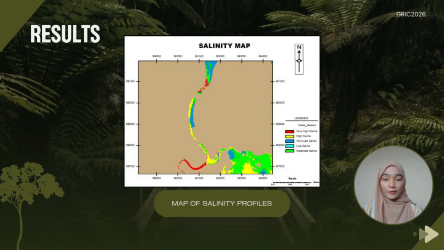First of all is salinity profile result. The slide presents the salinity profile map of the study area. The map shows that the salinity level varies across different parts of Pulau Tuba. This spatial difference provides important information for analyzing how mangrove species are distributed under different salinity conditions.